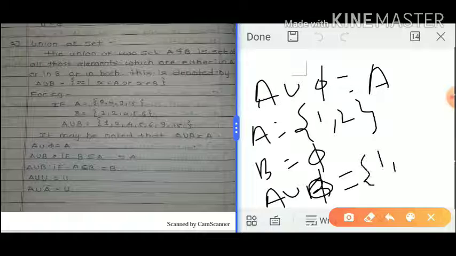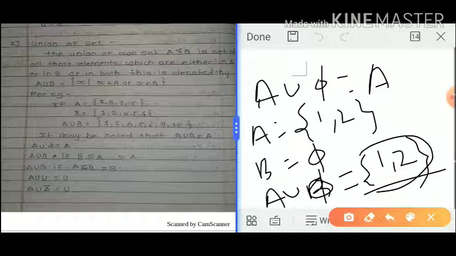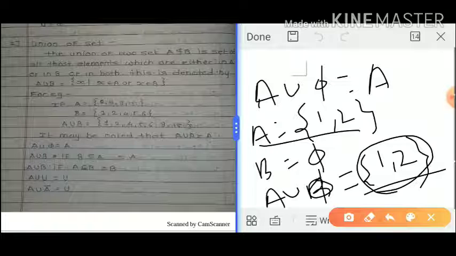B contains no elements, so the answer for A union phi is 1 and 2. These elements belong to set A. So A union phi equals A.